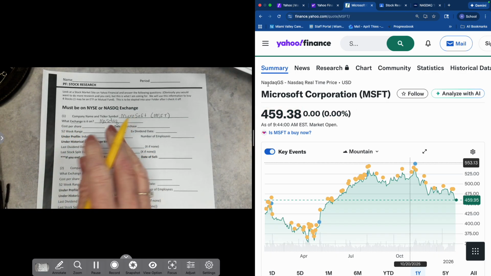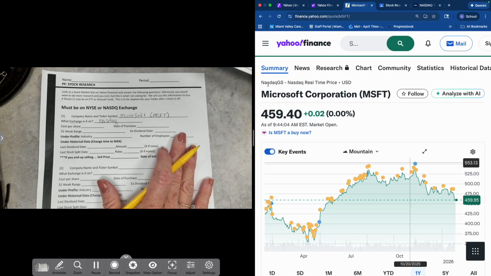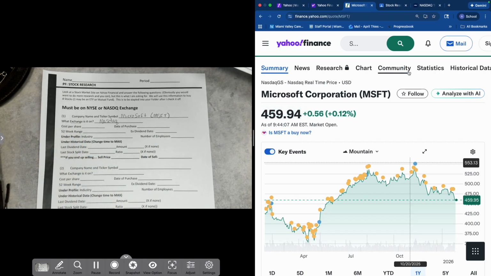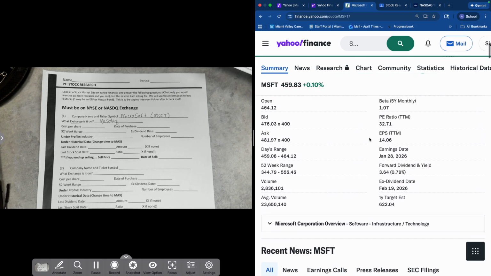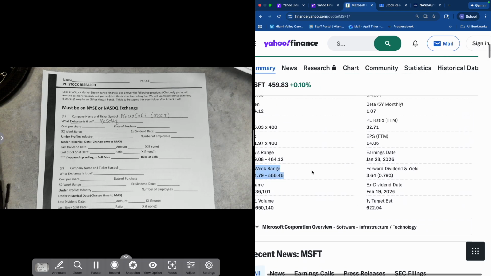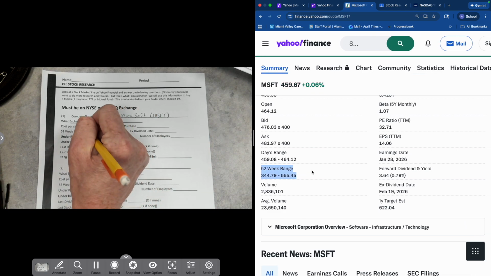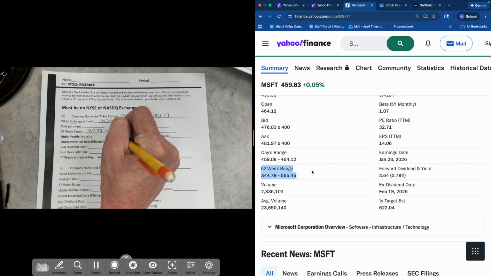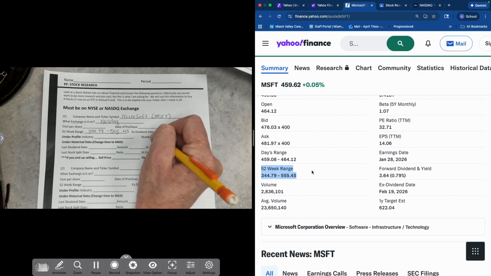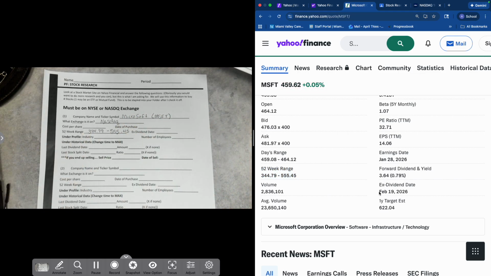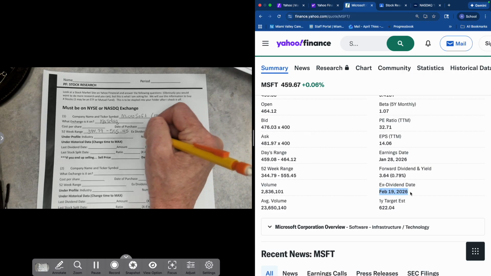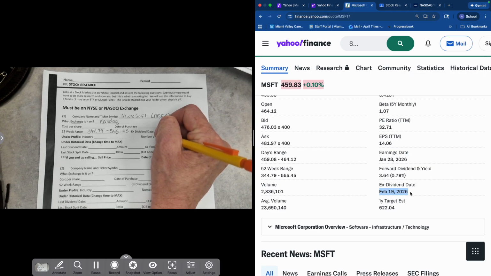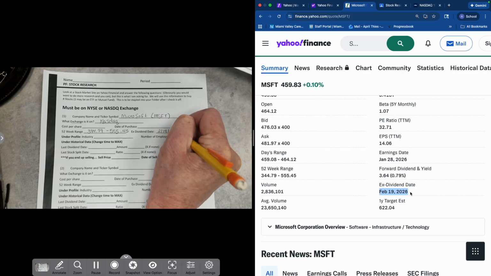Cost per share and date of purchase. We're going to hold off on that until we actually purchase it, so we're going to skip that. 52-week range. We're going to scroll down and we are looking for 52-week range right here. So we are going to put in those numbers, 344. And again, yours is going to be different because you're probably doing this on a totally different day, could be a different year than what I'm currently doing it on. Ex-dividend date. This is when we can expect the next dividend, or we have to actually buy the stock in order to get this. So ex-dividend date is February 19th of 26 in this case.